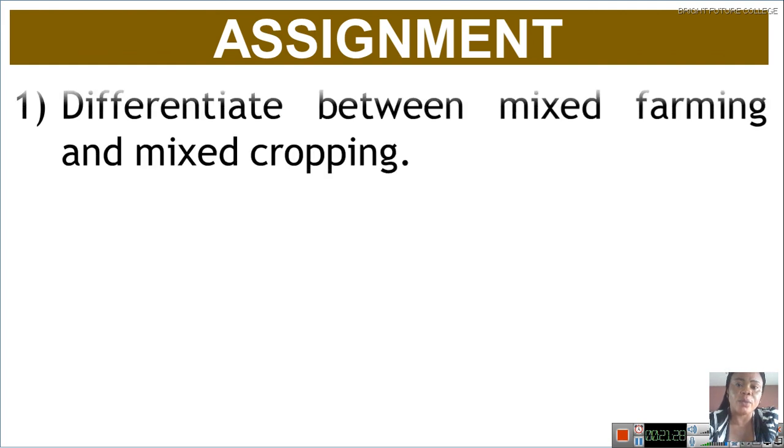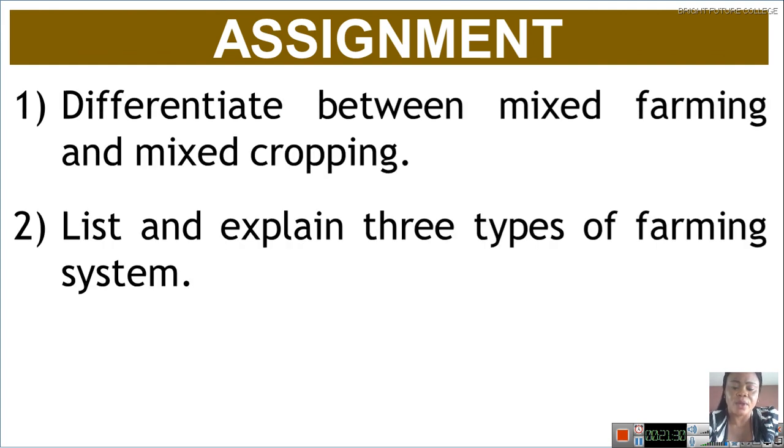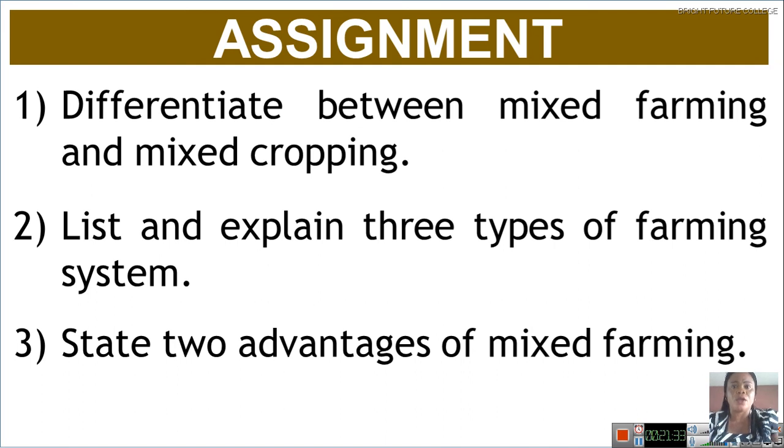Before we go, please take down this assignment. I have assignments here for you. Number one is differentiate between mixed farming and mixed cropping. Yes, we talked about cropping system last time. You will see a difference between mixed cropping and mixed farming. Number two is list and explain three types of farming system. And the last one is state two advantages of mixed farming.